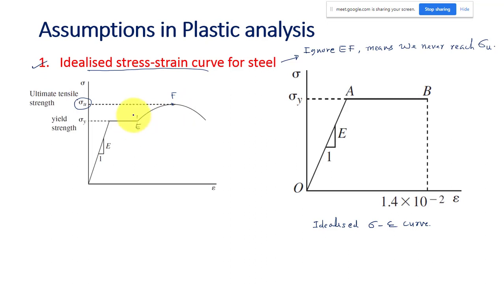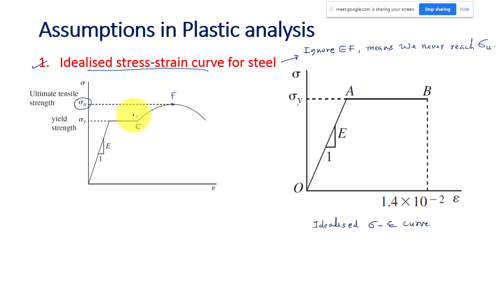Like in your elastic analysis, what are your assumptions? In any case, if you have a structural system or a structural member, at no point should there be a stress more than the yield point. Or sometimes we keep some factor of safety. Suppose you have a mild steel with a yield strength of 250 megapascal, and I am using a factor of safety of 2. What is the meaning of that?